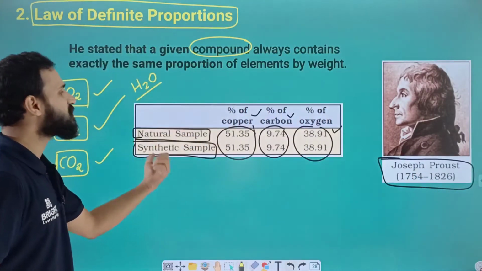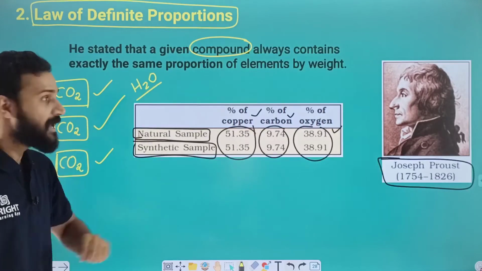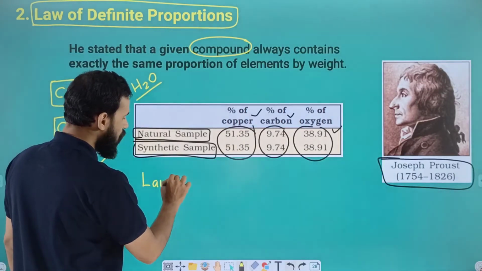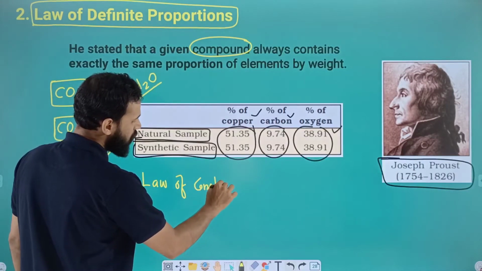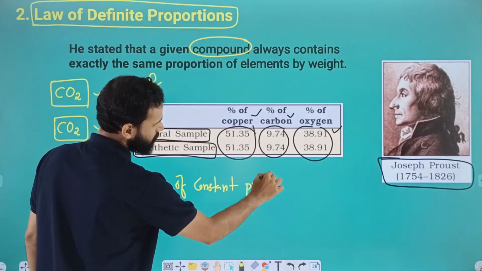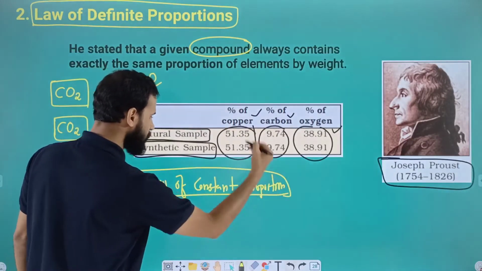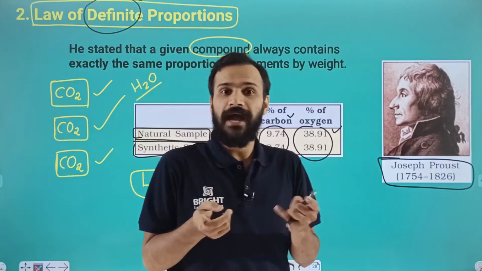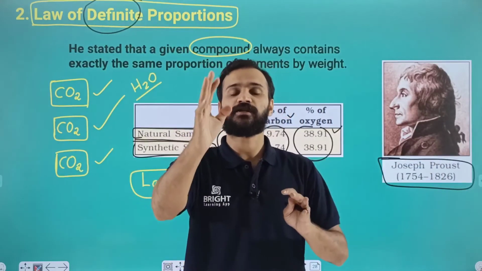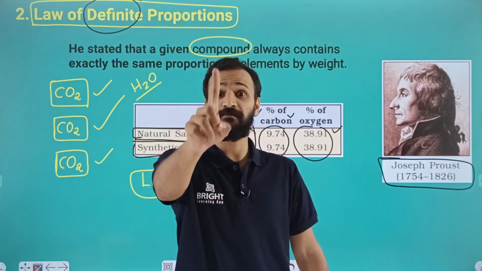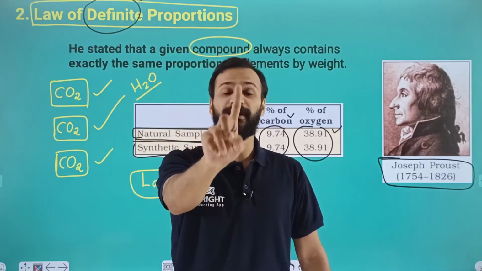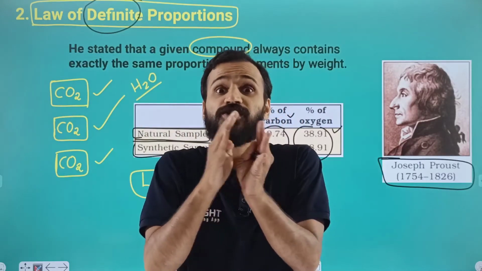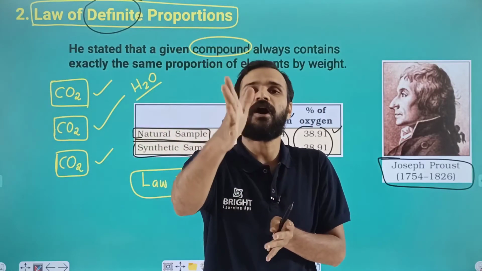That is called the law of definite proportion, and this law is also called the law of constant proportion, dear students. Instead of definite we can use the term constant also, because the elements and the composition will always be constant irrespective of the source. Have you clear this idea? So the first point, the law of definite proportion, is also called the law of constant proportion. Who proposed this law? Joseph Proust.